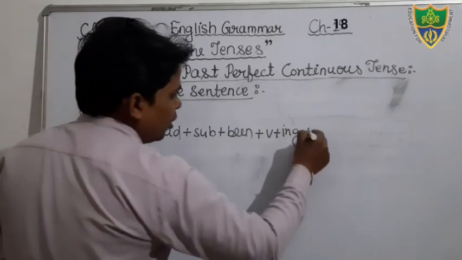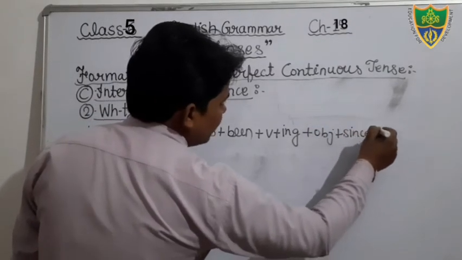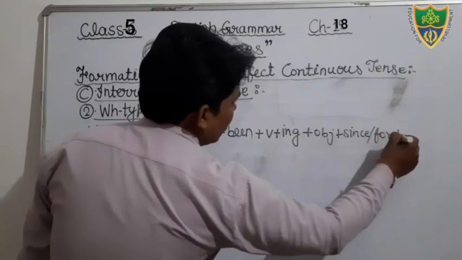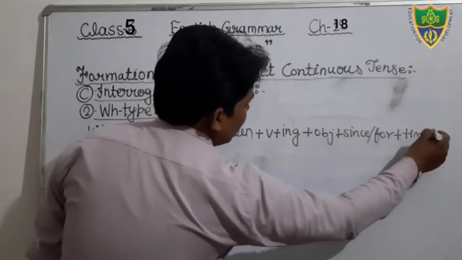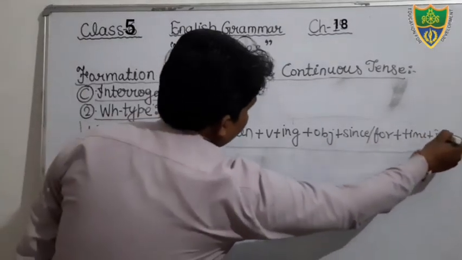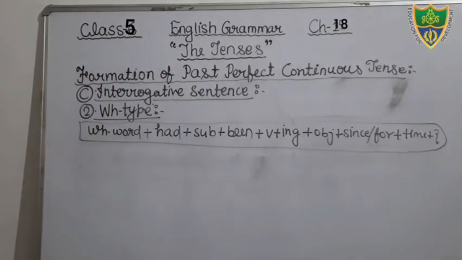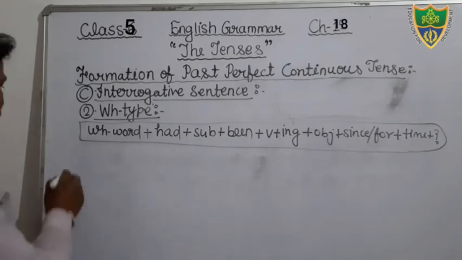Okay. Then after object. Then after since or for according to the sense of the time. Then after you will mention the time. Then after question mark. You can see this is your structure. That is a very long structure, and you have to keep in your mind that, just see, WH word will be there, had plus subject plus been plus verb. In the verb we will add ing. Okay, then object, then since or for, then time, then question mark. We can see the example now.